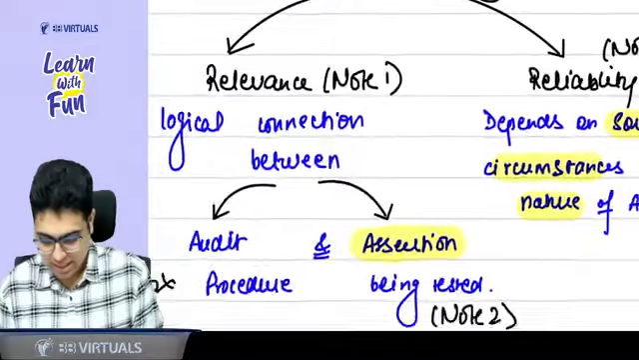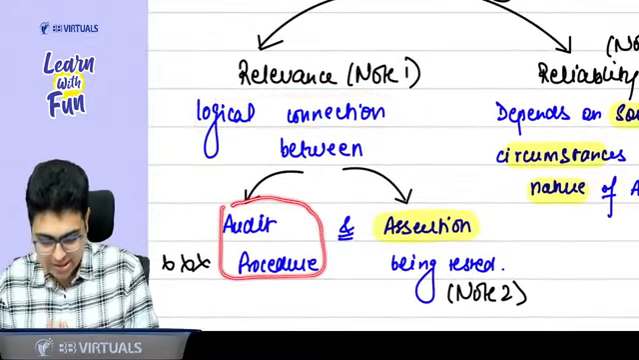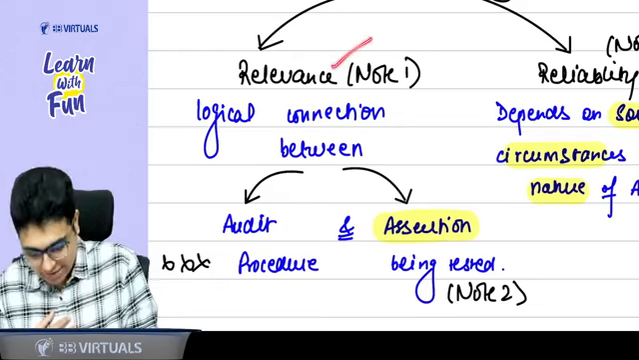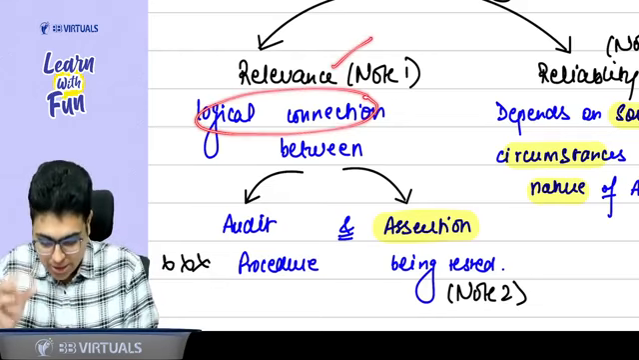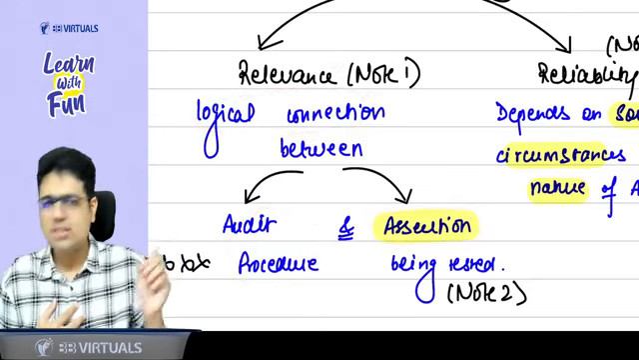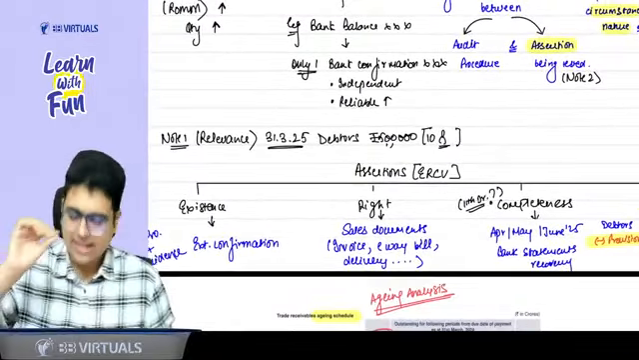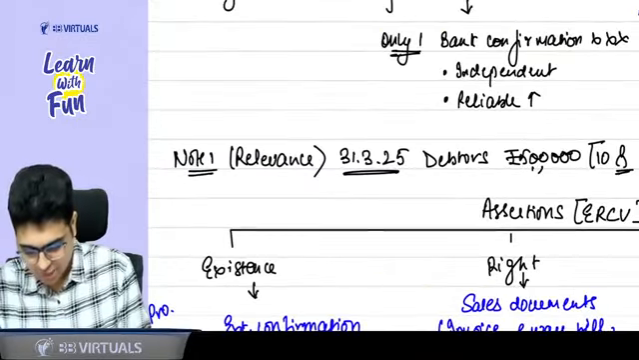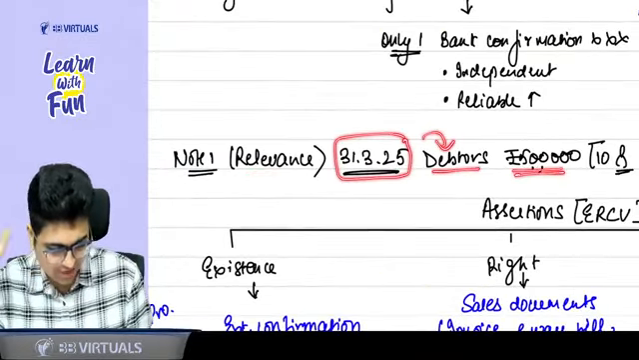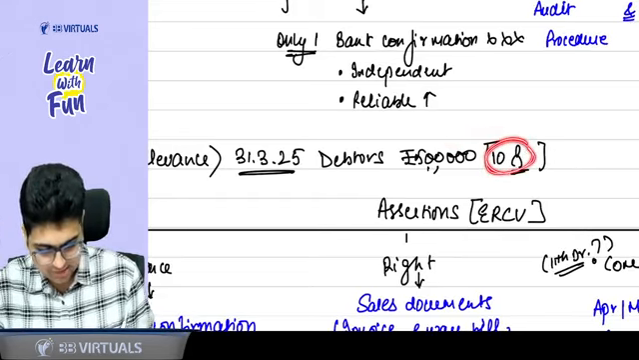Okay, sir. Relevance is the logical connection between the audit procedure and the assertion that is being tested. Once more, relevance is a logical connection between the audit procedure and the assertion tested. Sir, what do you mean by assertion? Let's revise. So understand the thing. For example, we are talking about relevance. As on 31st March 25, my debtors are rupees 5 lakh. And these are 10 people who are included in this 5 lakh amount. There are 10 debtors. Okay, sir.